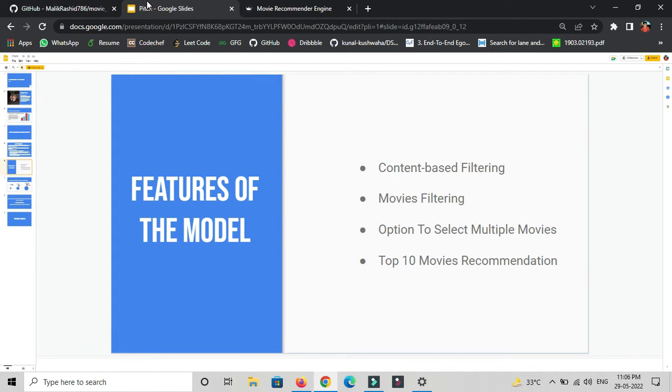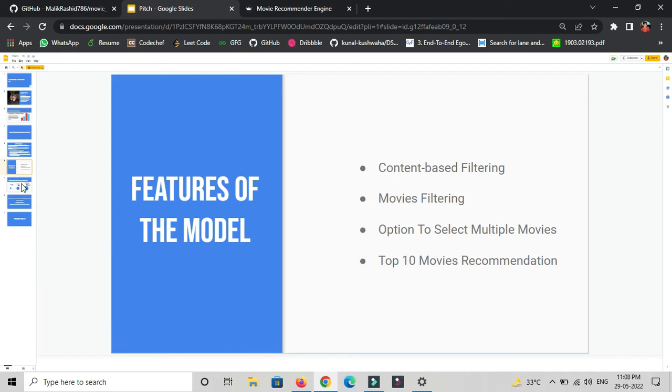The main features of the website are, first, content based filtering, and second, movie filtering that is based on the title and their attributes. You have to select the movies from the option menu that is given on the top of the screen. After that you have to press the recommend button. When you press the recommend button, the recommender engine will load and propose the default top 10 movies related to that particular title.